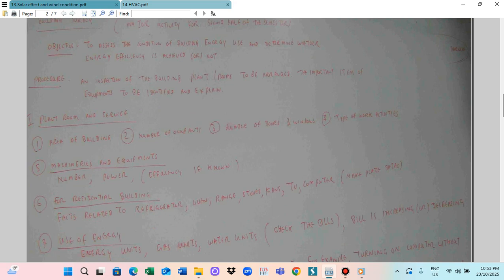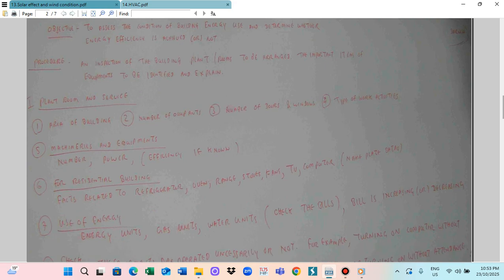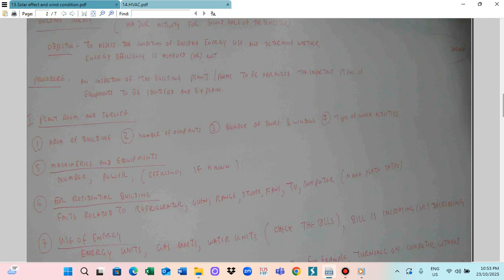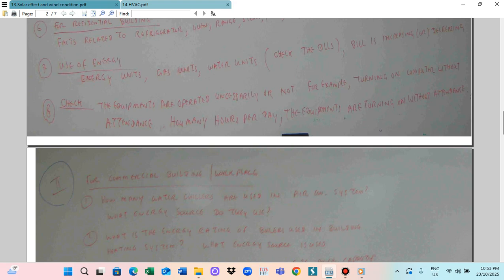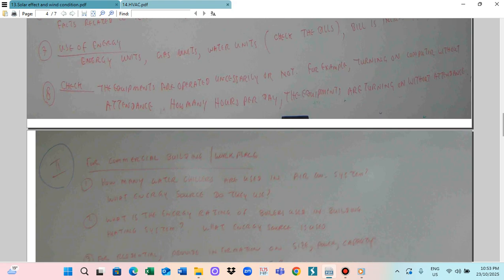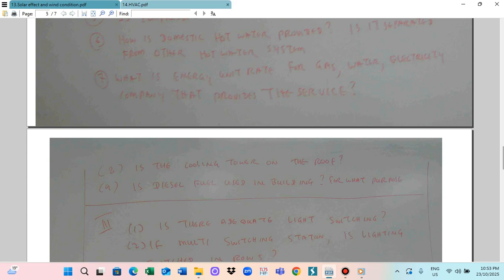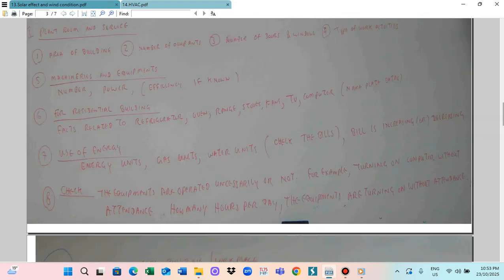These are the sources of the energy use. The major use of the energy is the lighting power, the air conditioning and the water. So these are the 3 major parts of the office building. An office building is called a large commercial building. Most of the energy is used by these 3 sources: lighting, air conditioning, and water. So if you want to maintain energy efficiency, you have to inspect the lighting system, whether lightings are energy efficient or not, whether the air conditioning system is appropriate or not, and whether the water system has leakage or not. Those have to be inspected.